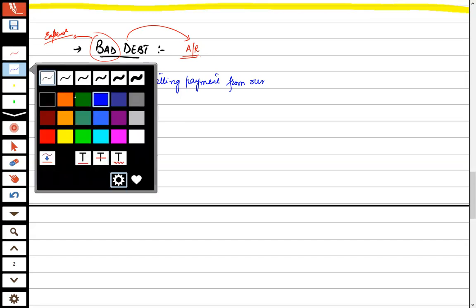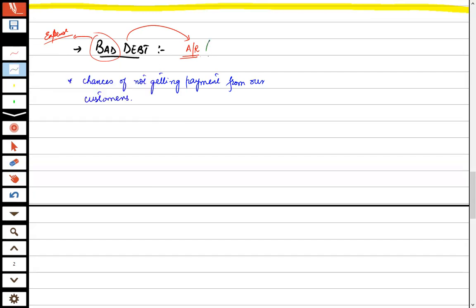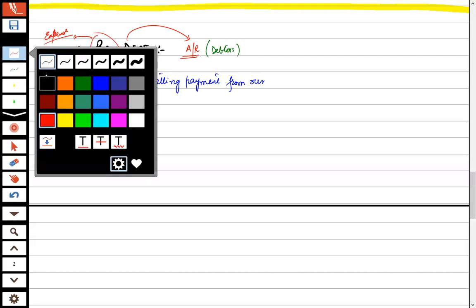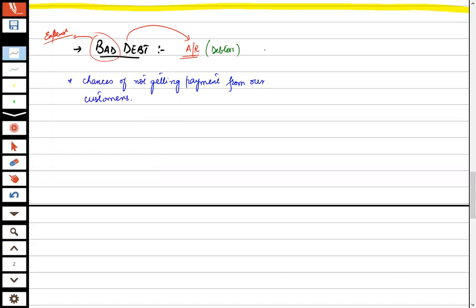That's why accounts receivable is also known as debtors. It means if Mr. A has sold anything to B, then he will make the entry: accounts receivable from B and sales credit.